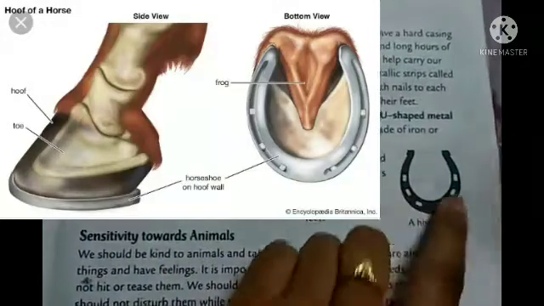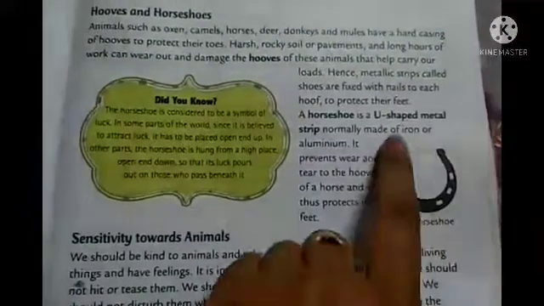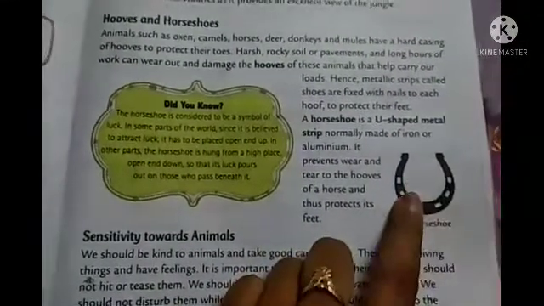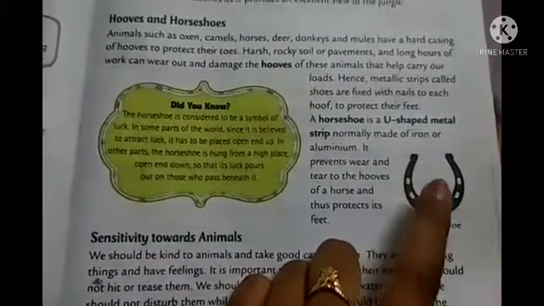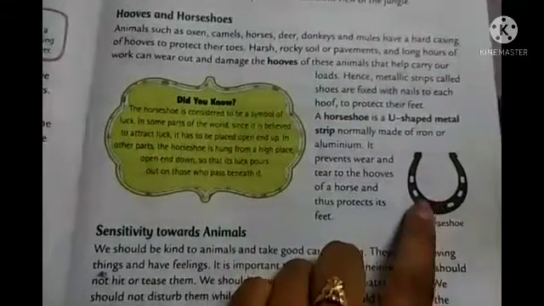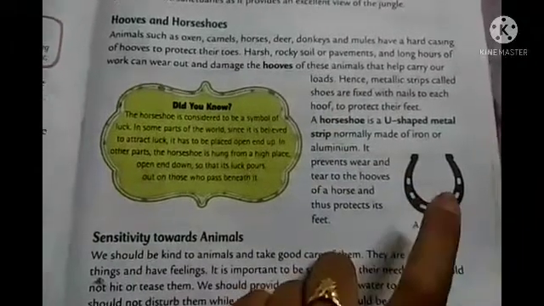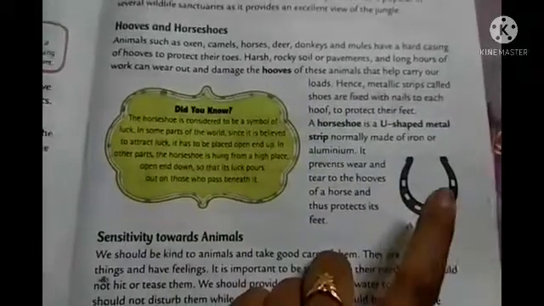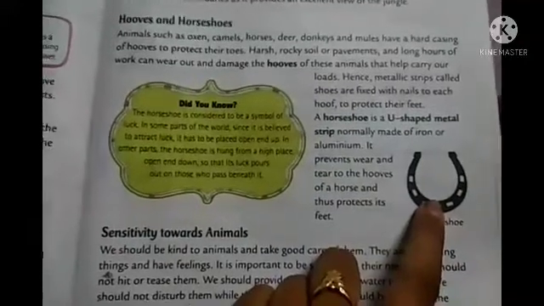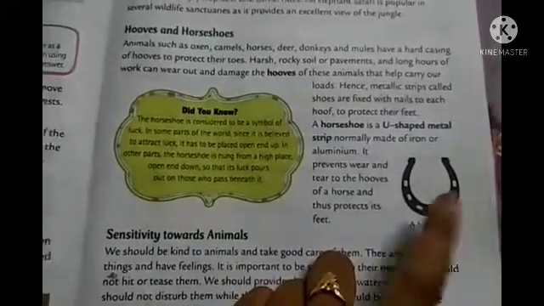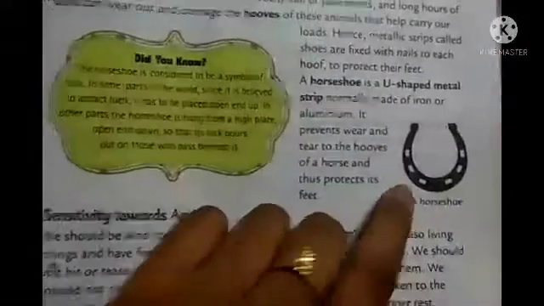In that case, this horseshoe, this U-shaped metal strip, is called a horseshoe. It used to be fixed to their hooves so that the hooves get protected. And students, normally this is made of iron or aluminium, because they are very strong metals and they prevent the wear and tear to the hooves of the horse, and thus their feet also get protected. So this was the matter of the horseshoe.